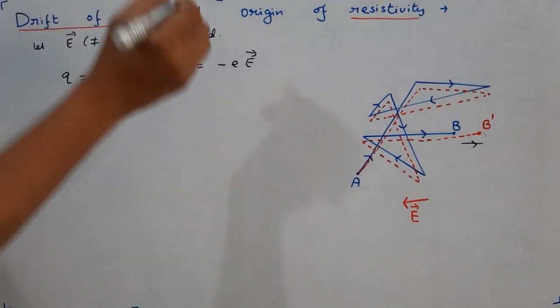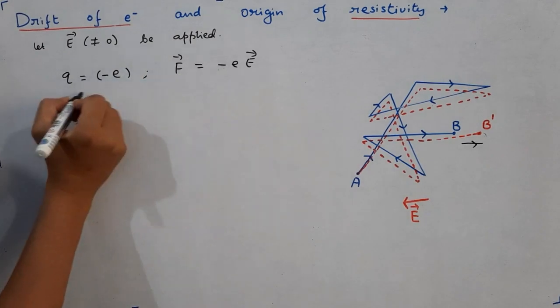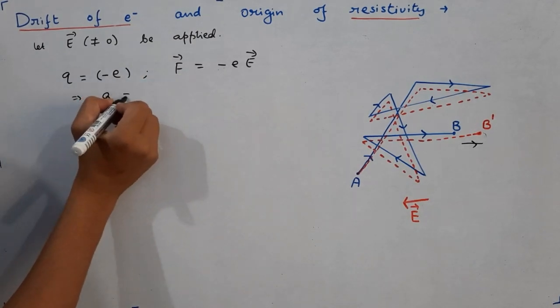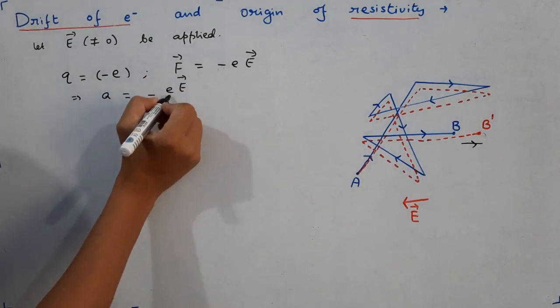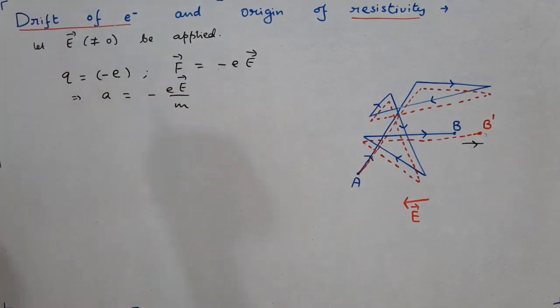Now, if this be the force experienced by the electron, this implies the acceleration of an electron will be given as force by mass. So it becomes minus E vector upon m, where m is the mass of the electron. Clear? While making notes, please do write the languages also.